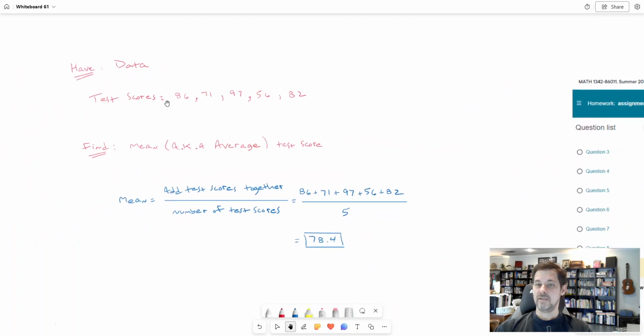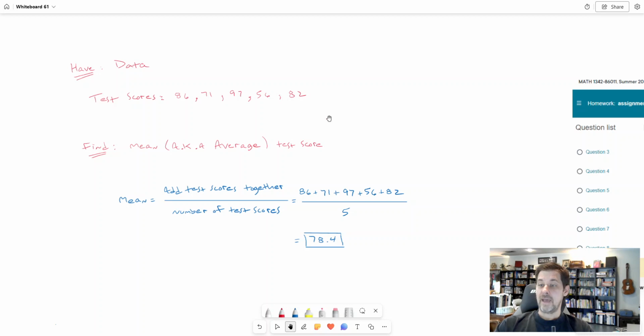That's just data. Those are just numbers that are given to you in a list. So I said, suppose you had test scores. Okay, so say there's 5 test scores, and I want the mean test score, also known as the average. That's what most people would call the mean in everyday life. They would just say average.